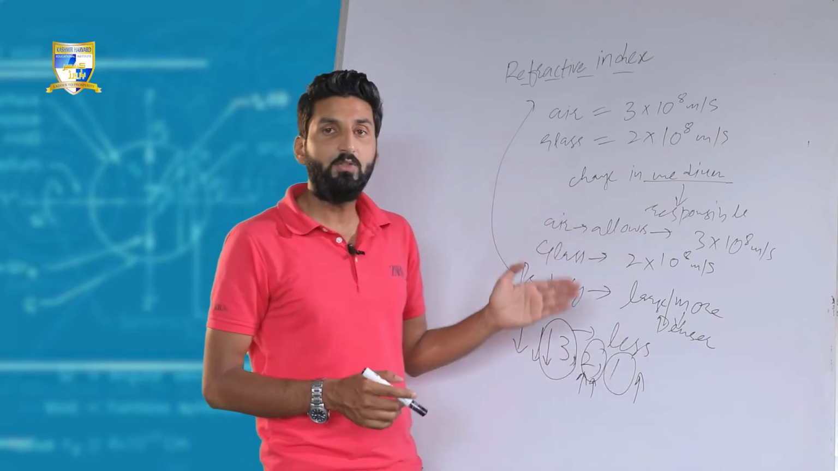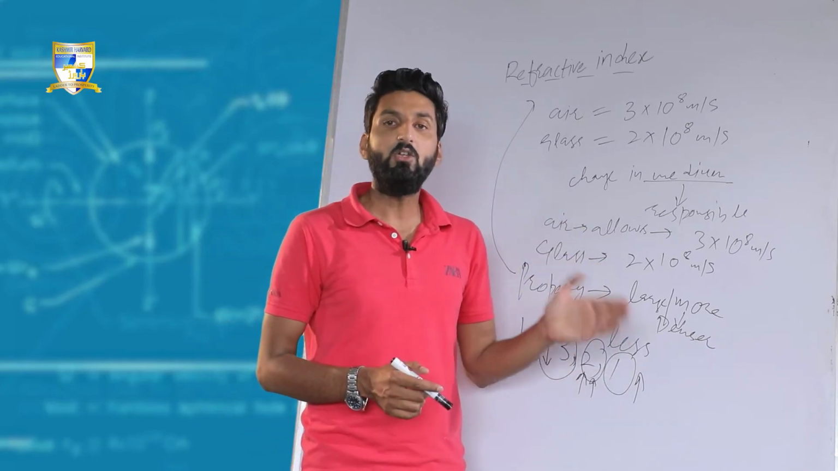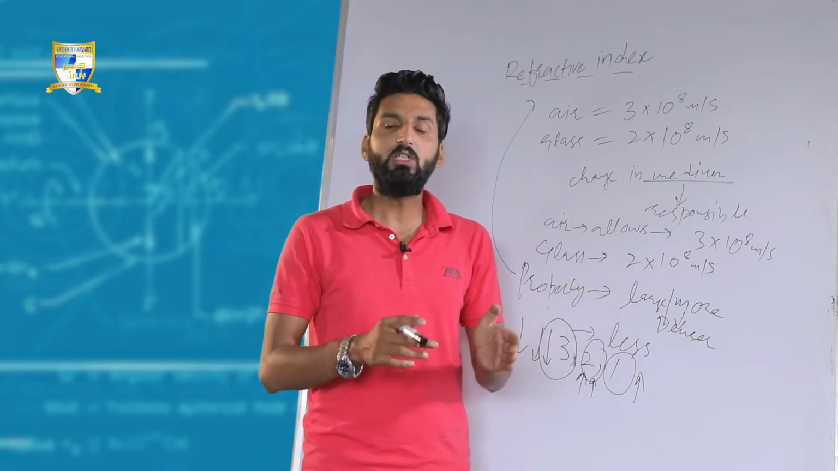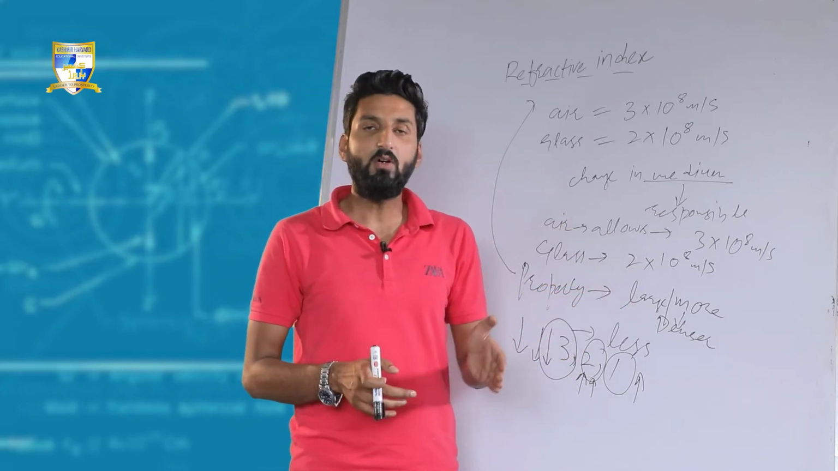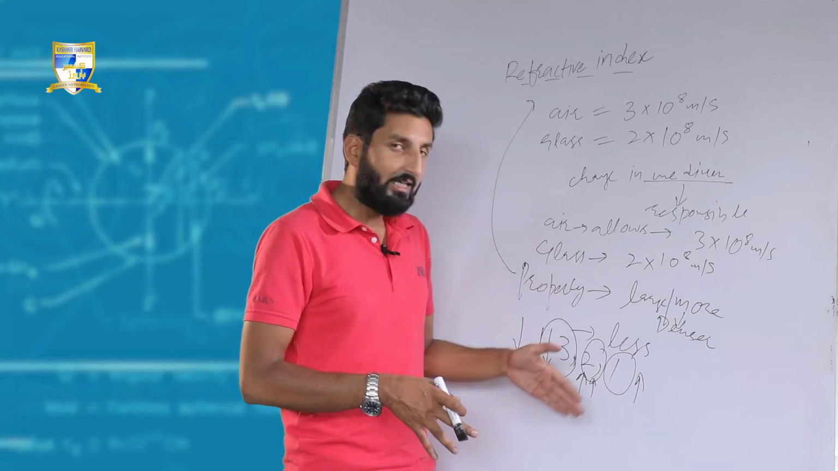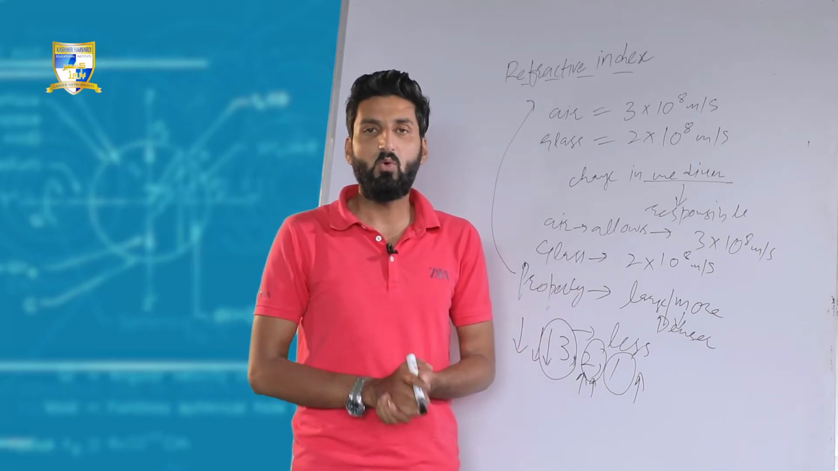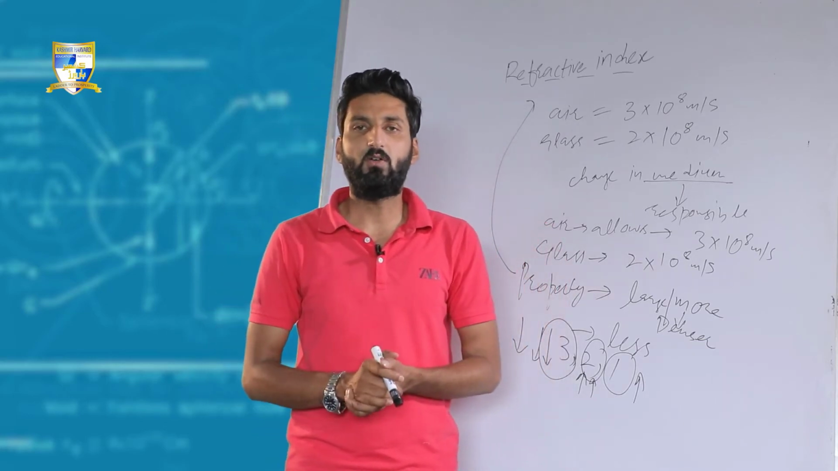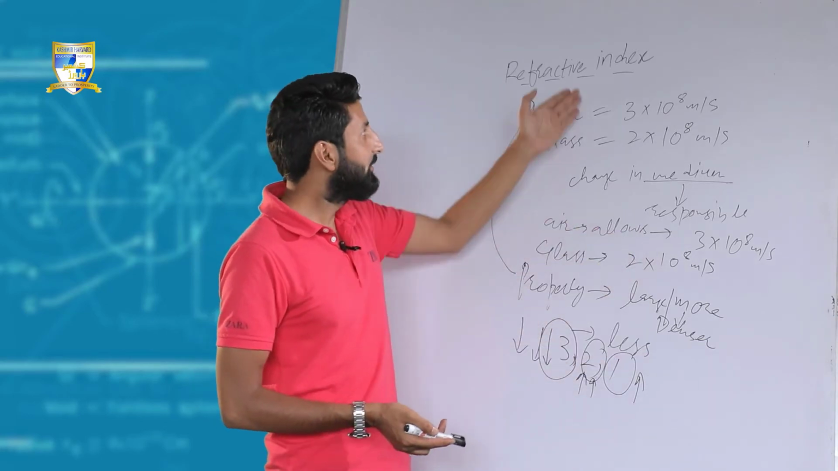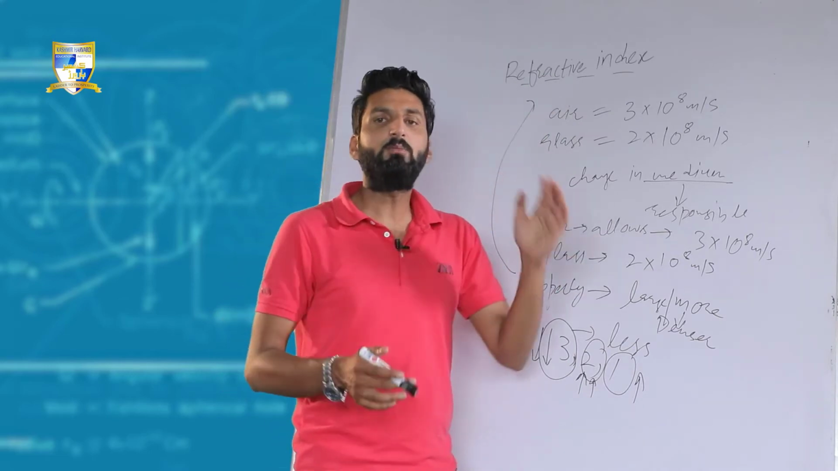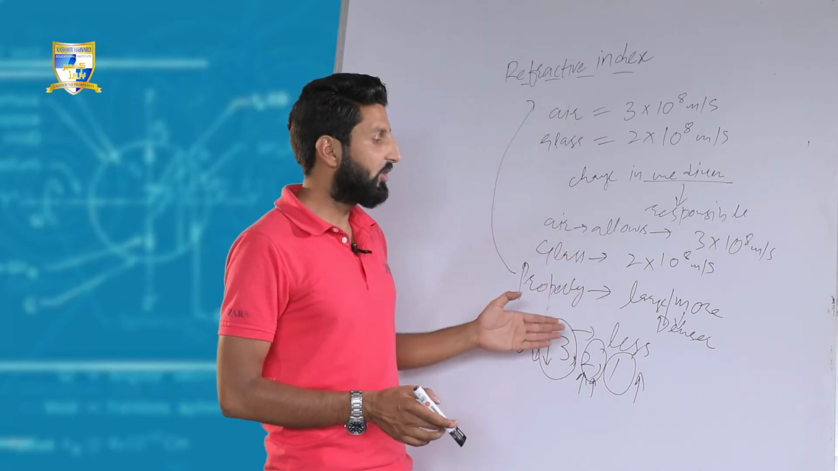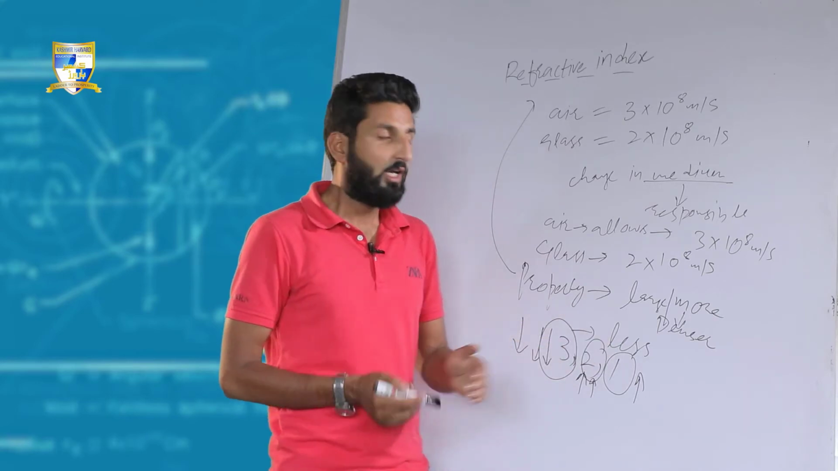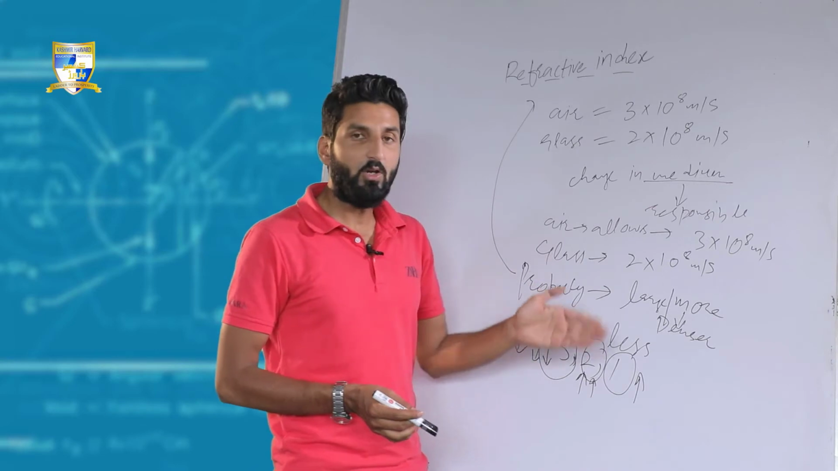So if the value of this property is more, it means the speed of light through this medium is less. If the value of this property is less, the speed of light would be more. So this property determines the extent of refraction of light. So refractive index, from a concept point of view, is that property of a medium which determines the speed of light through it. So we get a numerical value for this property.